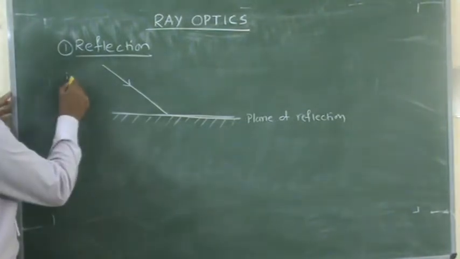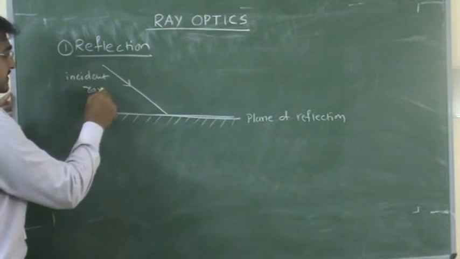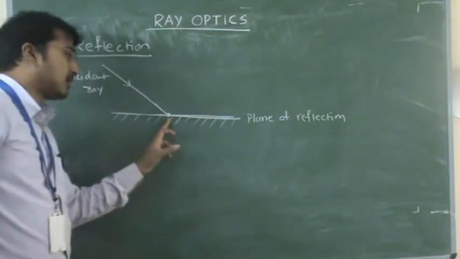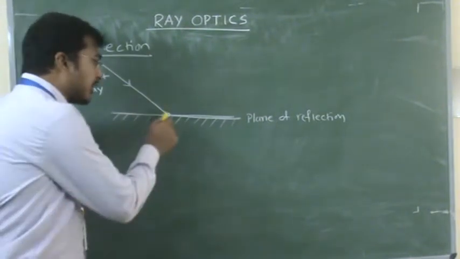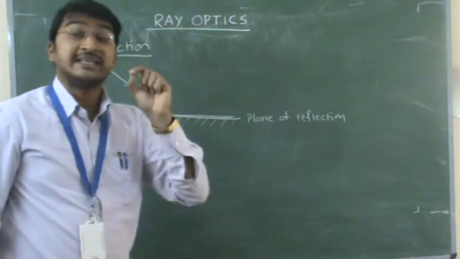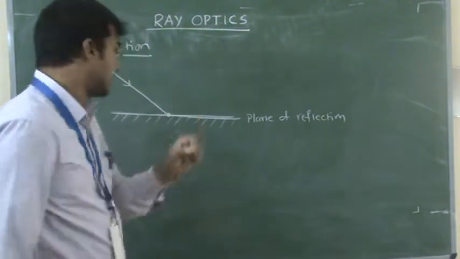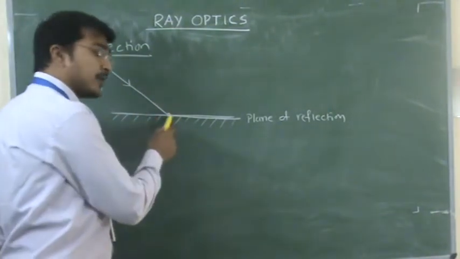This is called the incident ray. It is incident at one point on the plane of reflection or boundary. This point is called the point of incident. Remember, these are all terms you should remember throughout this chapter: incident ray, point of incident on a boundary.